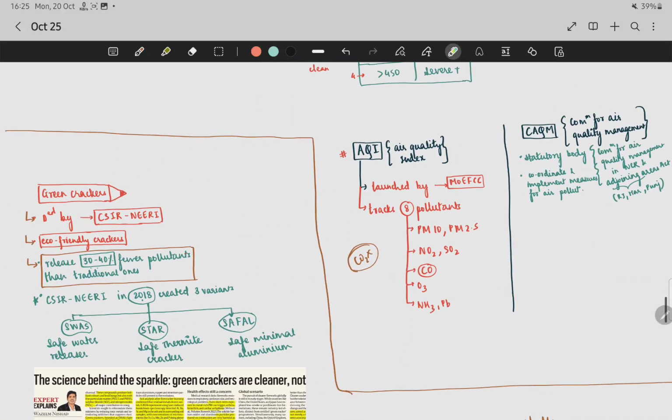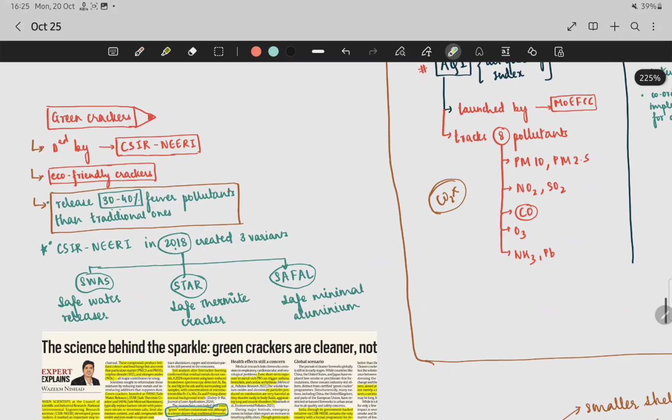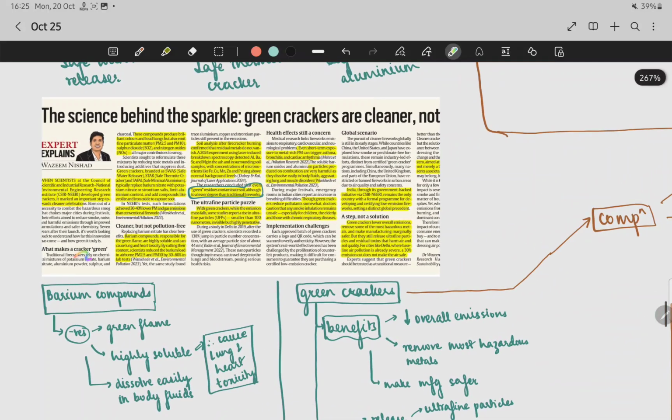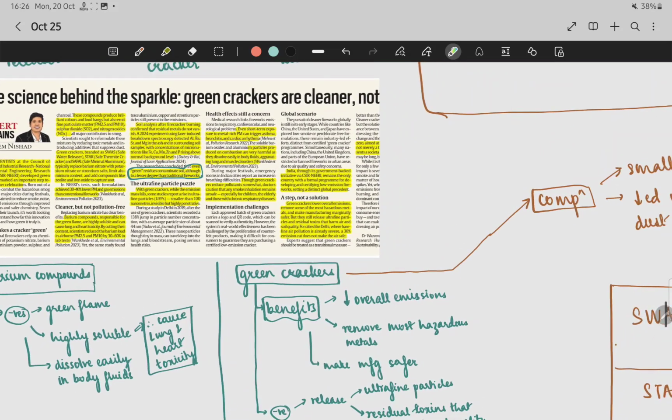Now let us go to the next article, that is green crackers. The news article says that currently the government has allowed permission to use green crackers in the Delhi region. Now you can see the traditional crackers rely on chemical mixtures of potassium nitrate, barium nitrate, aluminum powder, sulfur extract, etc., and they produce vibrant colors and loud bangs, but also emit particulate matter, that is PM2.5 and PM10, SO2 and NO2. So in contrast to this,